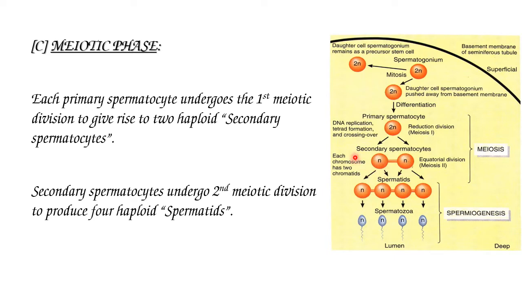So when these secondary spermatocytes undergo meiosis 2 division or equational division, each secondary spermatocyte forms two spermatids. So the two secondary spermatocytes produce a total of four spermatids. These four spermatids are also in haploid condition.